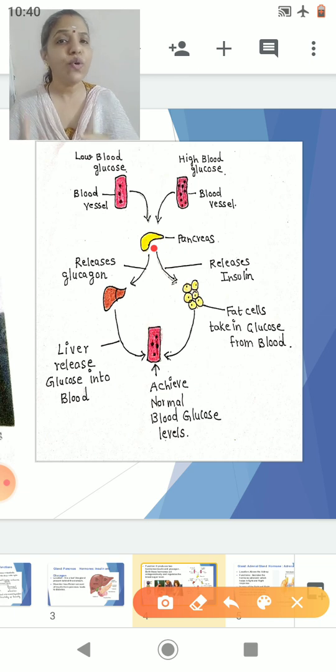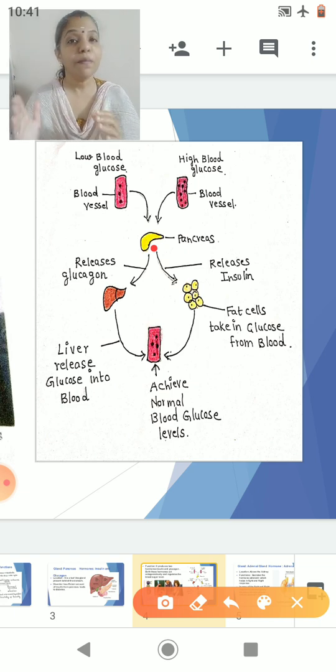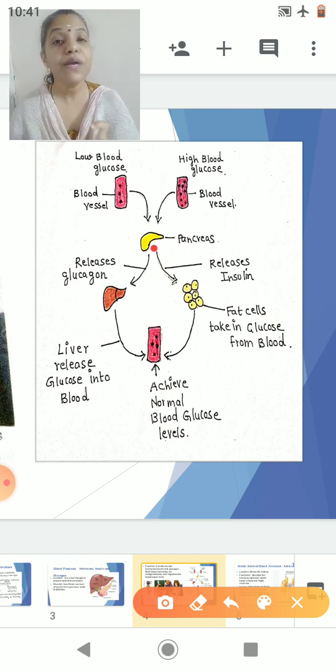So don't you feel both the hormones are working in an opposite manner? When two hormones function in an opposite manner, we call such hormones antagonistic hormones. Antagonistic hormones means hormones which work in an opposite manner. Now the blood requires a particular amount of glucose. Whether you consume food or not, the blood doesn't bother about it. It wants a particular amount of glucose inside it.